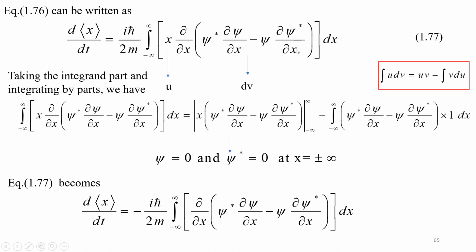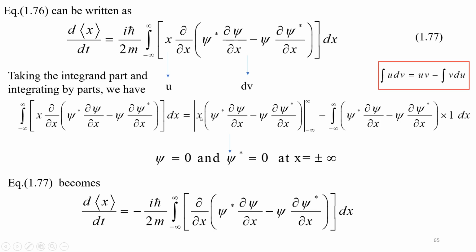Now I can integrate this one by integrating by parts, the UDV method. So I'm going to keep x as u, and this whole thing as dv. So the formula goes with integral of u dv equals uv minus integral of v du.